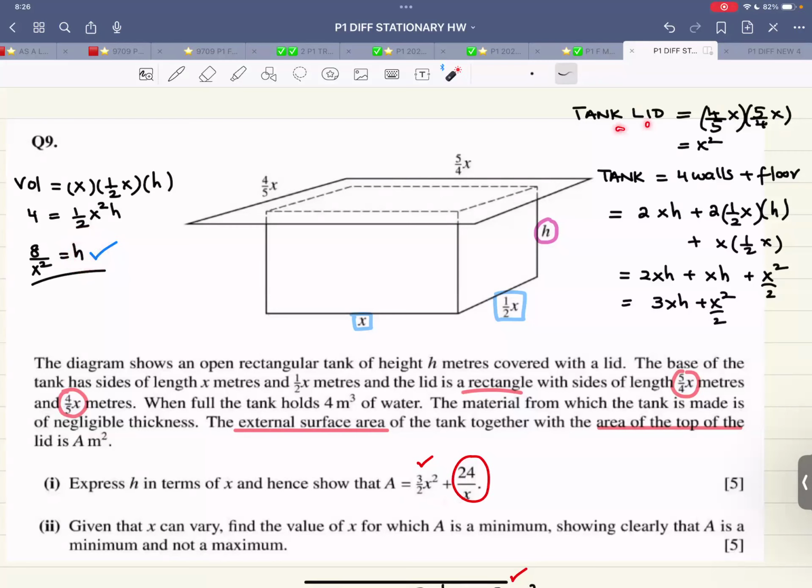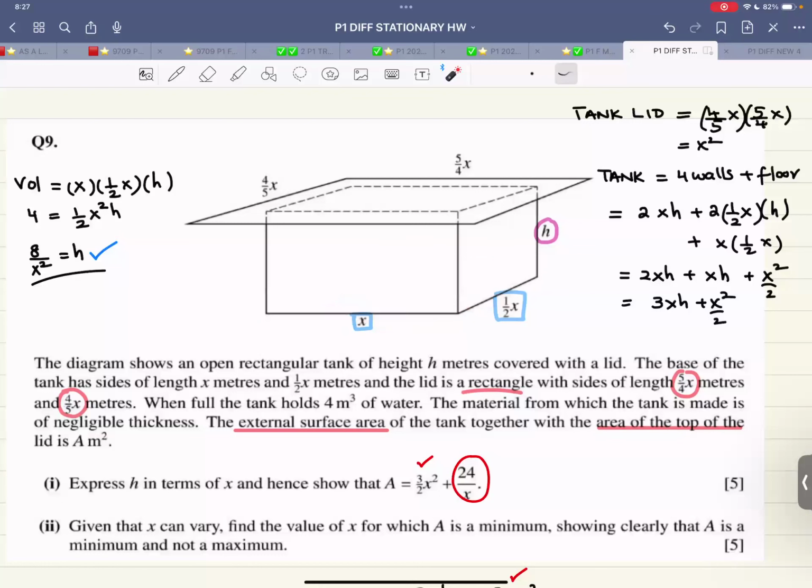The tank lid, that's a rectangle. That is 4/5 into 5/4. Nice numbers. They cancel out and we are left with x squared. The tank has 4 walls. This is x and this is h. That's the front and the back, 2xh. This is half x, this is h, this is the right wall, and there should be a left wall over here. And then the base is x into half x like this.